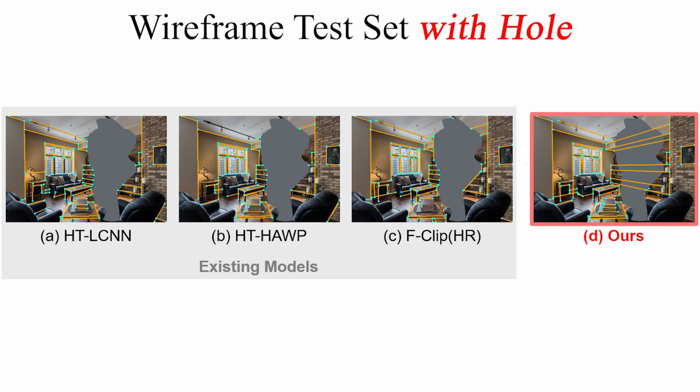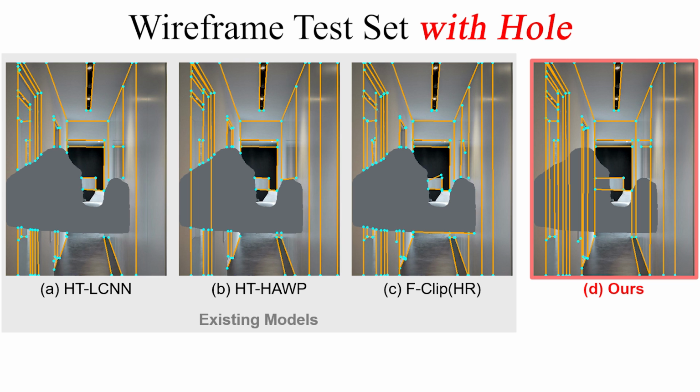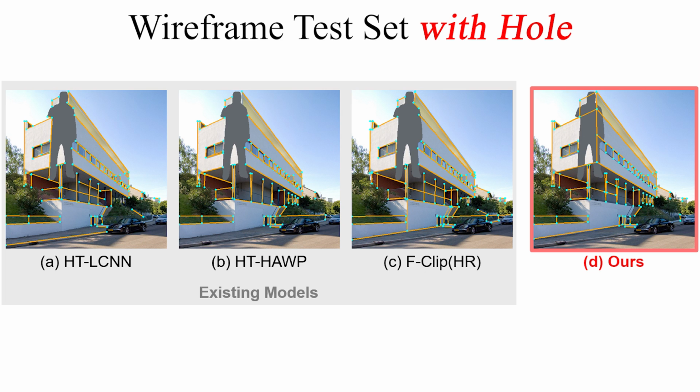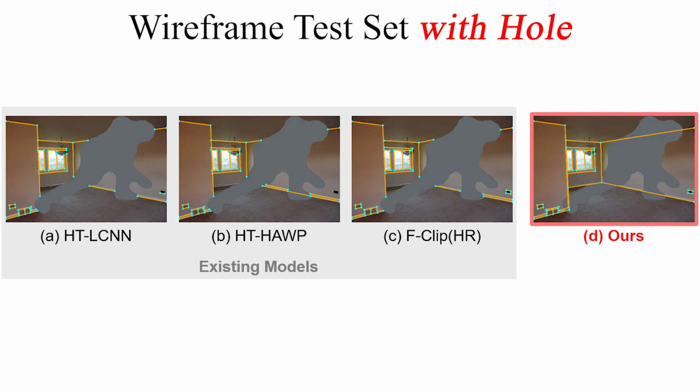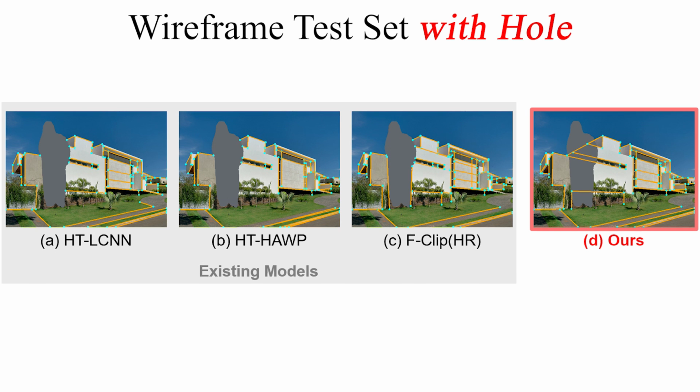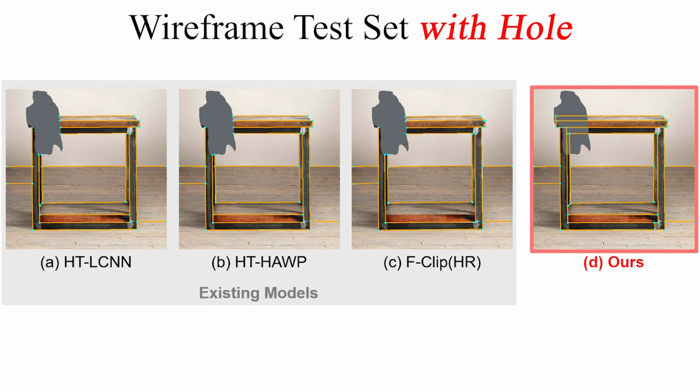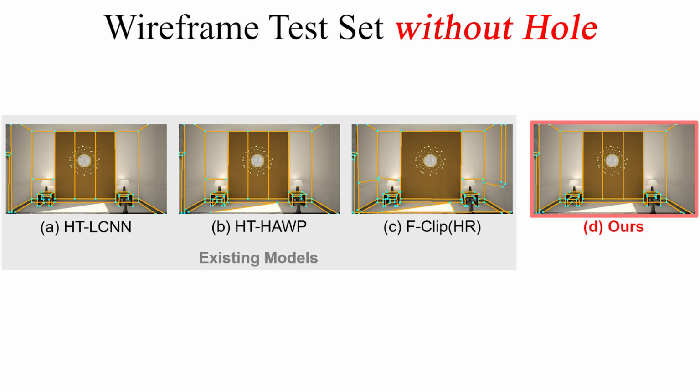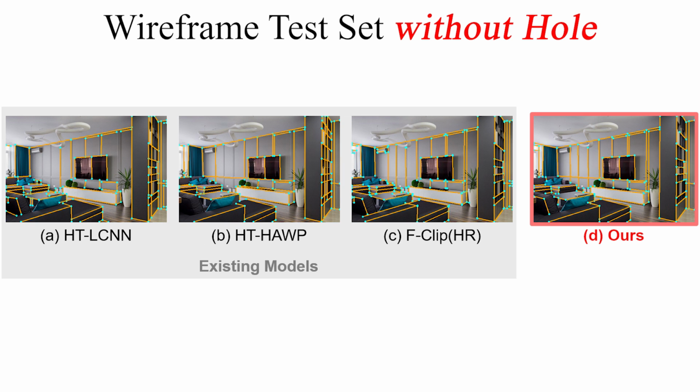These existing models may leave an empty area where the hole is, or mistakenly detect false line segments around the hole boundaries. On the other hand, our model understands the hole occlusion and underlying structure behind it, producing robust detection across the large hidden area. Let us show a few more examples from this test set with hole. Again, ours detects wireframe far more robustly than existing models. We also found that our approach improves the performance on ordinary detection without hole as well.